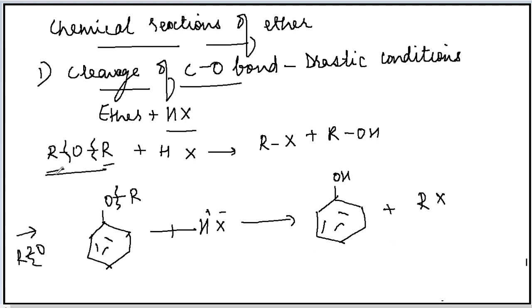So this was your symmetrical dialkyl ether and this is your alkyl aryl ether. In this, always the alkyl oxygen bond will undergo cleavage. So this is the case. Now a third case that is possible is for the cleavage of C-O bond. Here we have considered a symmetrical dialkyl ether. This is the unsymmetrical ether, but unsymmetrical in a form that one of the groups is aromatic